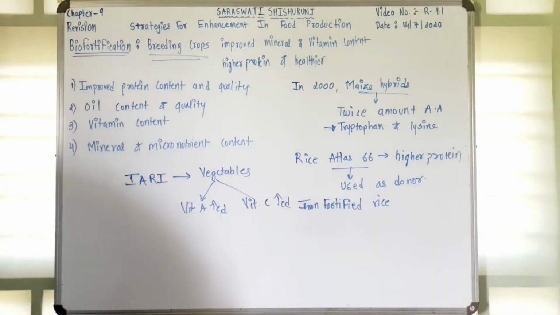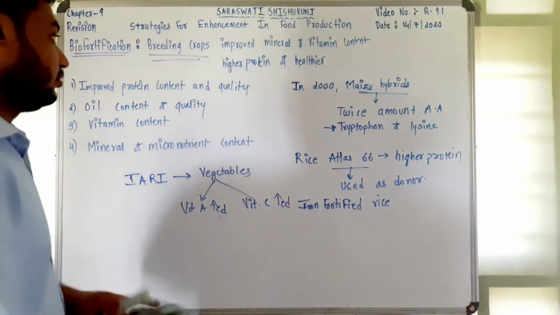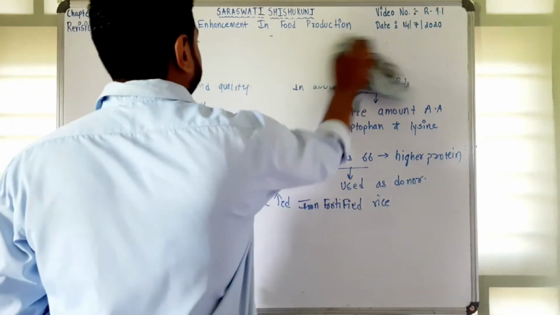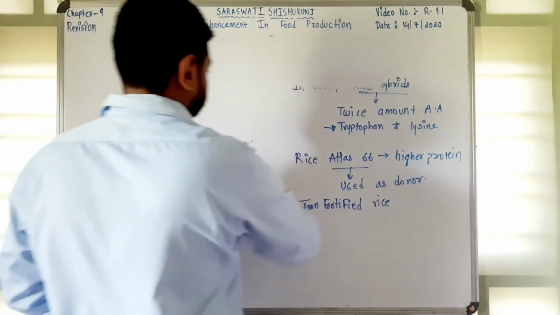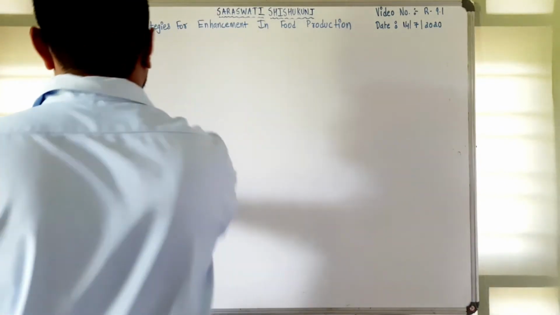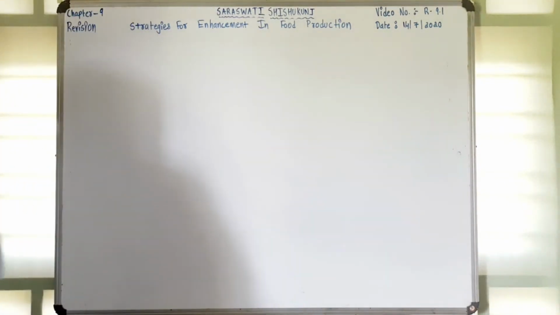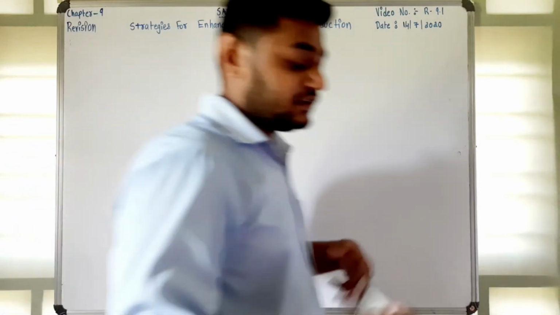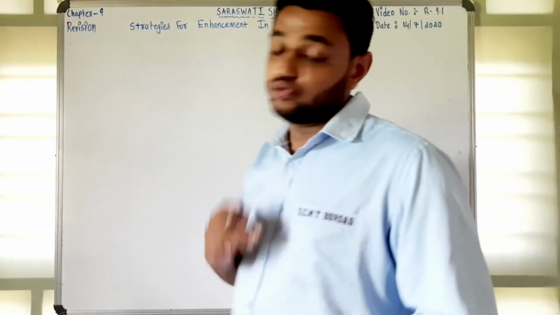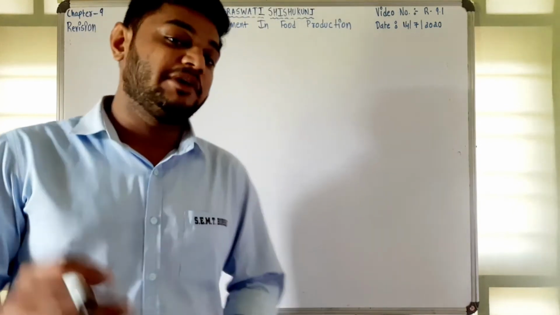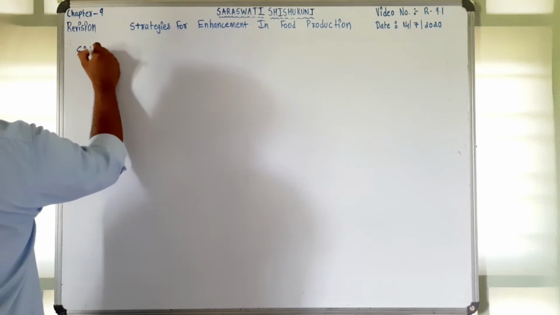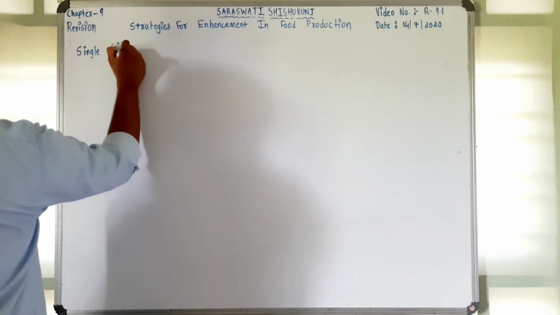Now we will discuss single cell protein. Still, conventional agriculture or plant breeding will not be able to fulfill the requirement, as the population keeps on increasing. So we should find an alternate source to fulfill the requirement of the people, and for that there is another method called single cell protein.